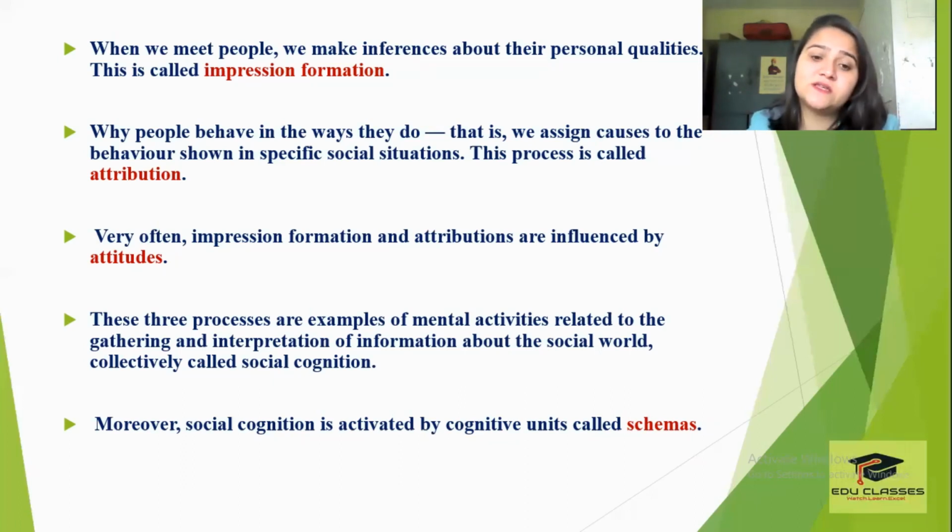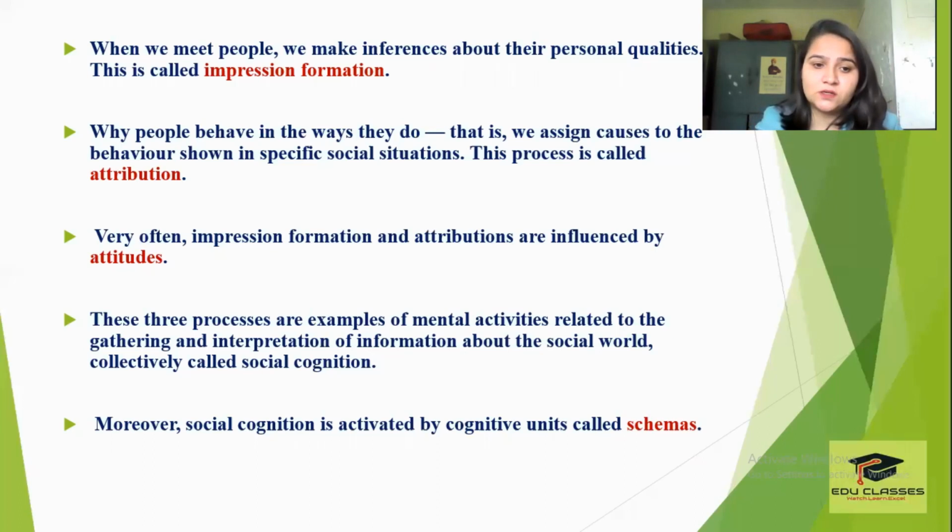Now, these three processes are examples of mental activities related to the gathering and interpretation of information about the social world, collectively called social cognition. All these three processes are basically indicating what? That we are trying to understand how your social world functions, right? Whether it is impression formation, attribution, or attitudes, all of these help us understand how things work, how information is gathered, and how we interpret how people are behaving.